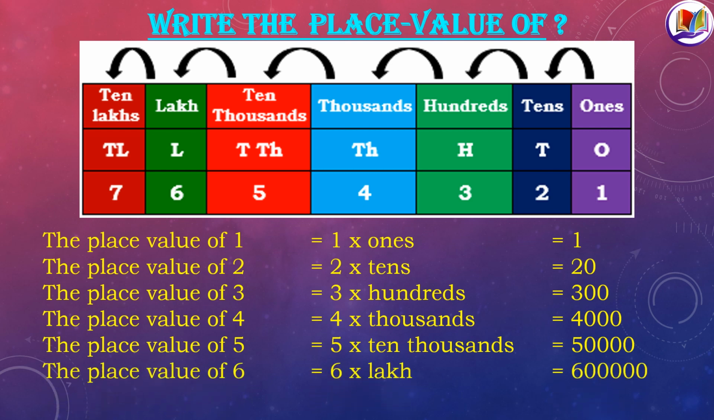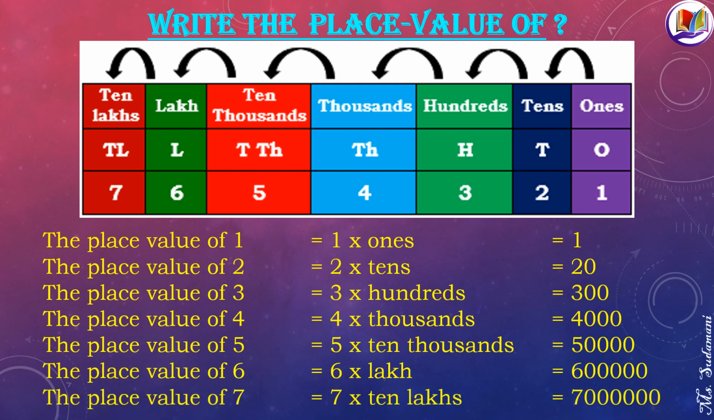Place value of 6 here is 6 in the lakhs position. So 6 into lakh is 6 lakh. And the last, the place value of 7. It's in 10 lakhs position. So 7 multiplied by 10 lakhs, that is 70 lakhs. So I hope the place value system of the numbers is clear to you. Let's go ahead and see then how we use these place value systems to form a number.